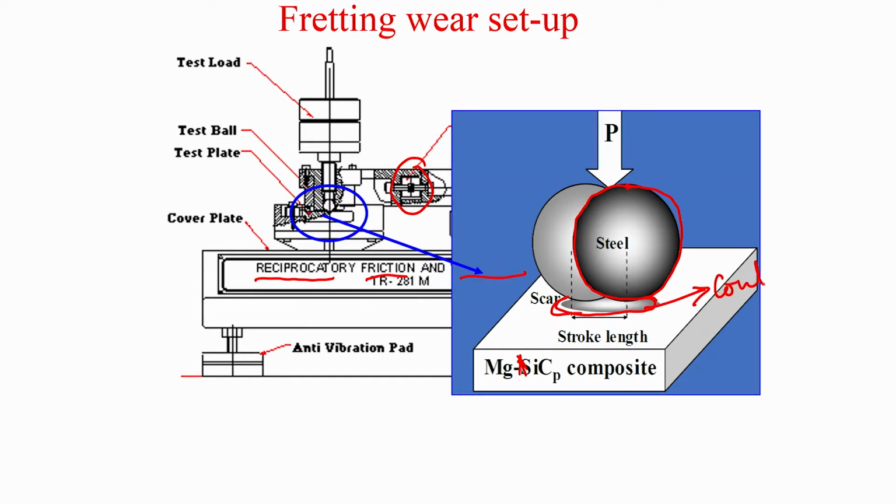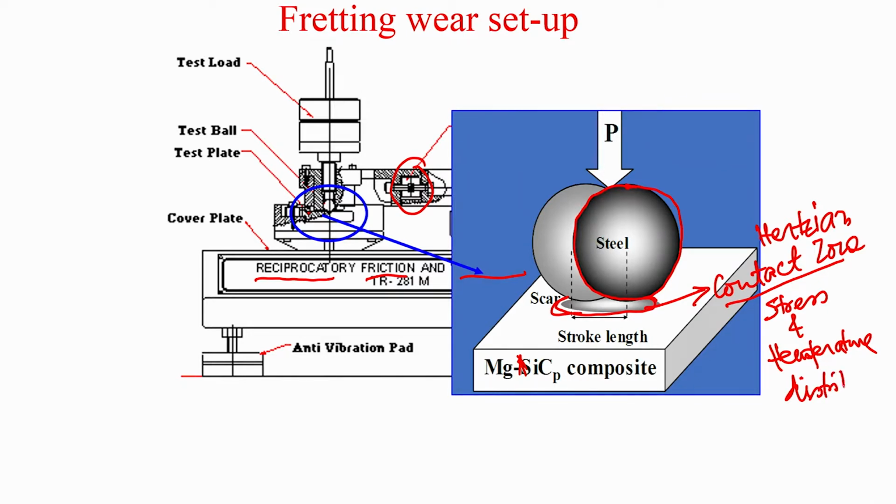Scientifically, it is known as the Hertzian contact zone. Now, from our earlier lectures, if you recall, this is the region where you have a stress distribution and a temperature distribution, and the stress and temperature in this particular region are not the nominal stress or the ambient temperature, but a modulated stress and certainly a higher temperature in this contact zone.